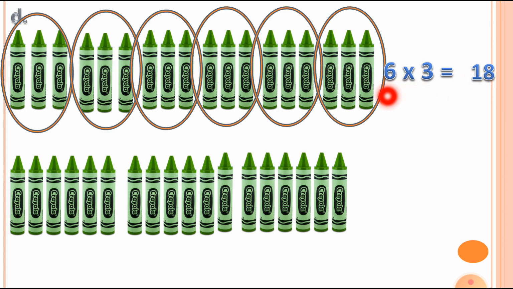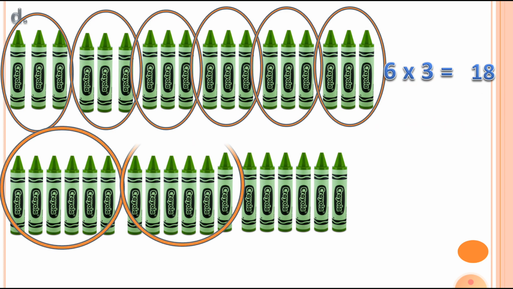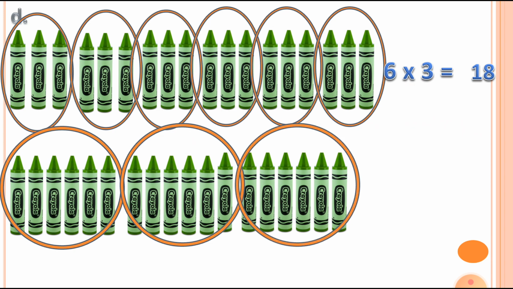This 6 means the number of groups, and 3 means each group has 3 crayons. 6 3s is equal to 18. Now let's make the group. Group 1, group 2 and group 3. So total there are 3 groups and each group has 6 crayons.